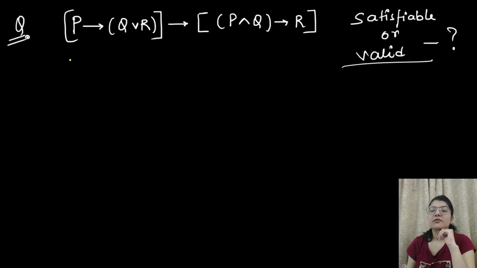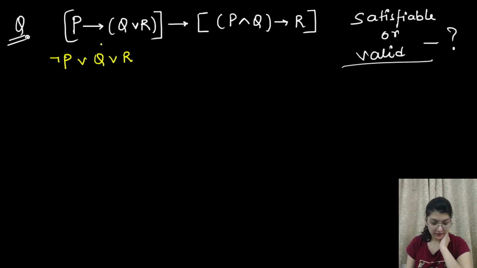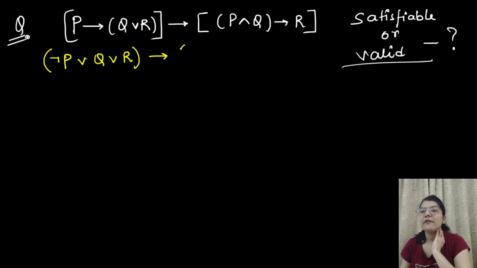Chalo. So now let's start solving this. So first we'll solve this thing. So it will become negation of P, this will become or, this is Q or R. This thing implies. Then we have negation of P and Q or R.